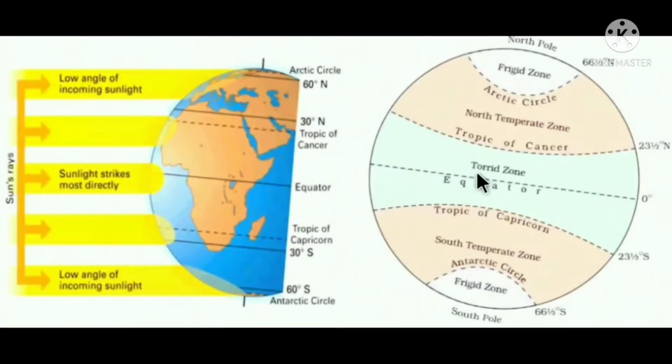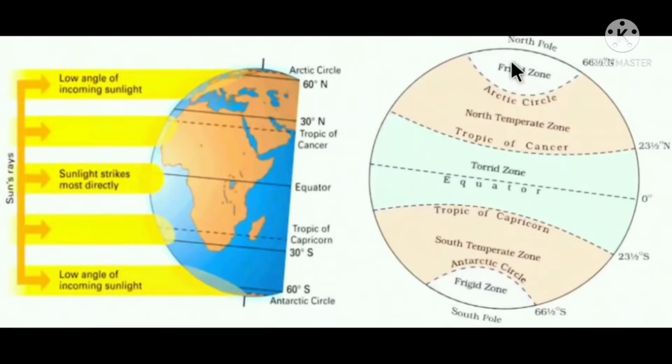Here, as you all can see, the equator, which is 0 degree, and above that is the Tropic of Cancer, 23.5 degree, and the same is the Tropic of Capricorn at 23.5 degree south latitude. Children, this is the region which receives maximum sun rays, or we can say it receives direct rays of the sun. So the temperature will be high.